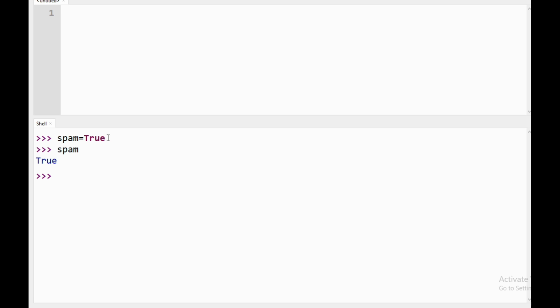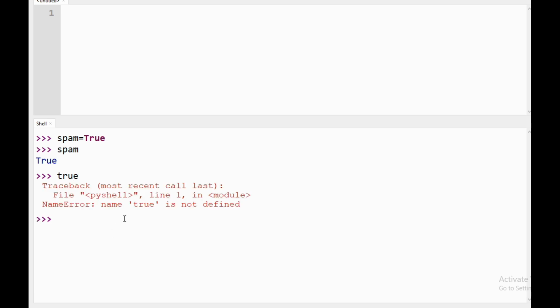Okay, so boolean values can also be used in an expression where you can store them in variables. If you are writing the value true without the first capital letter, then it will show that the name true is not defined. So it is very important that you use them in proper case. Then for these boolean values, if you are assigning some value to them, then also it will give an error saying can't assign to a keyword, because True and False are keywords, and they are actual values which have to be assigned.